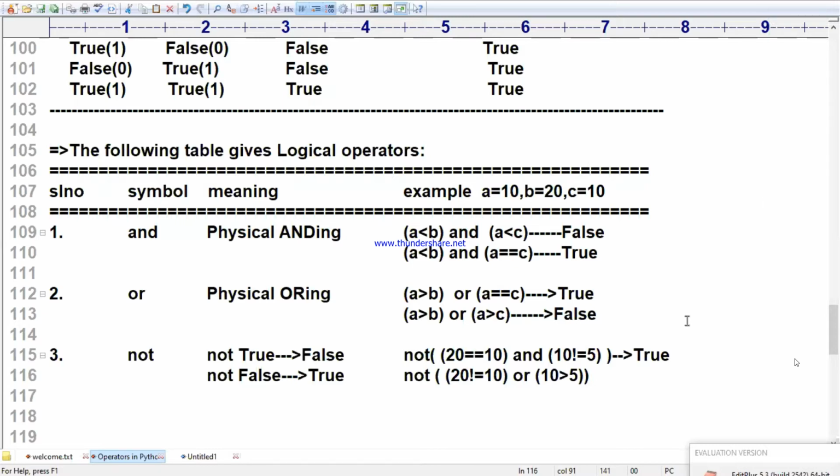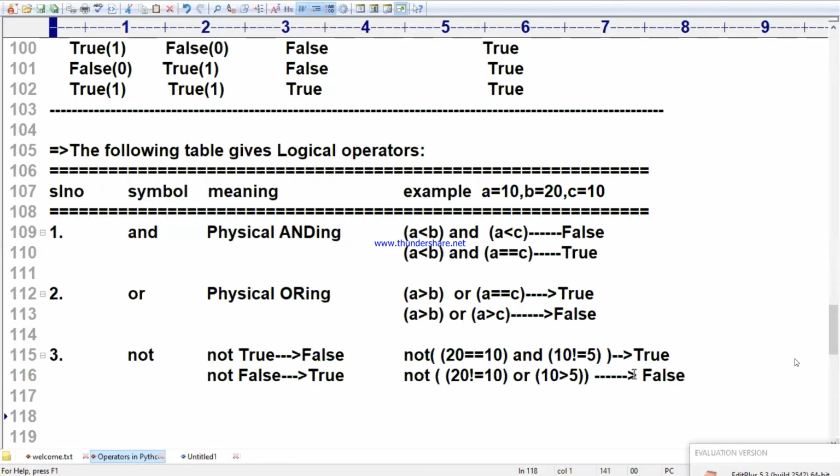Right. So the answer is, come on, what is this? 20 not equal to 10 is actually true. 10 greater than 5 is called true. True and true is called true. True means what? Not applied. That is called false.